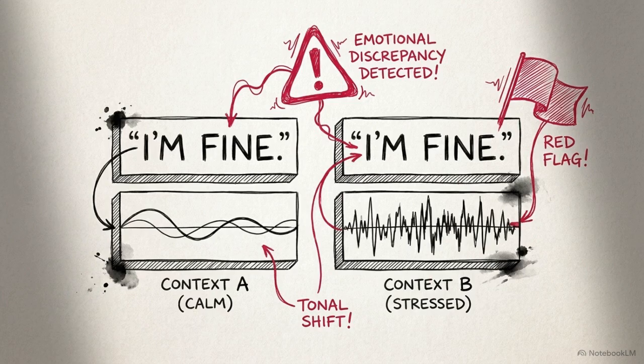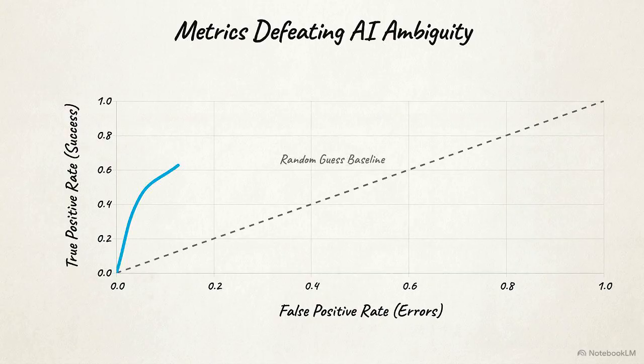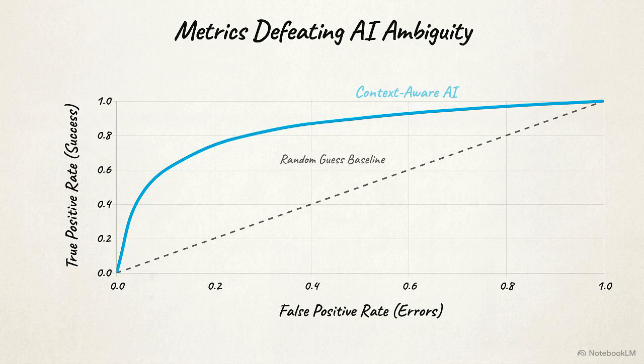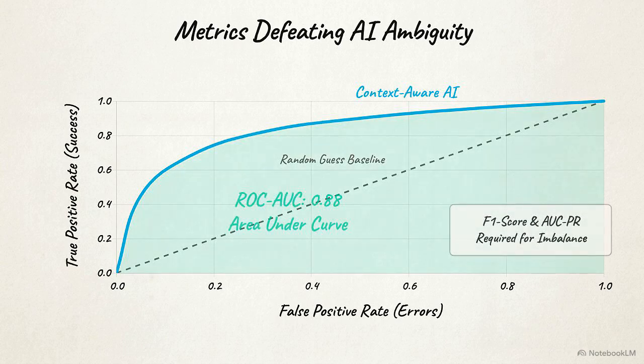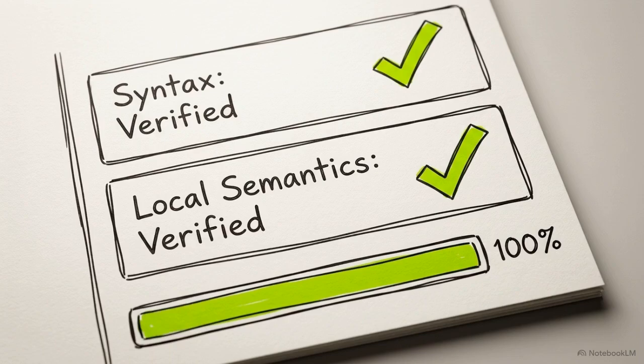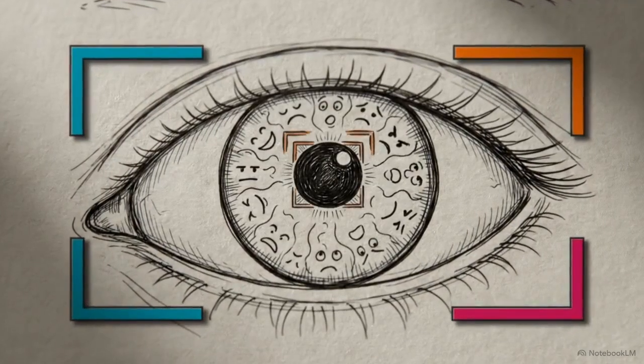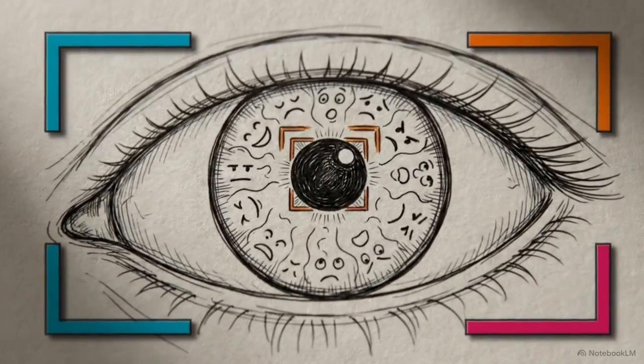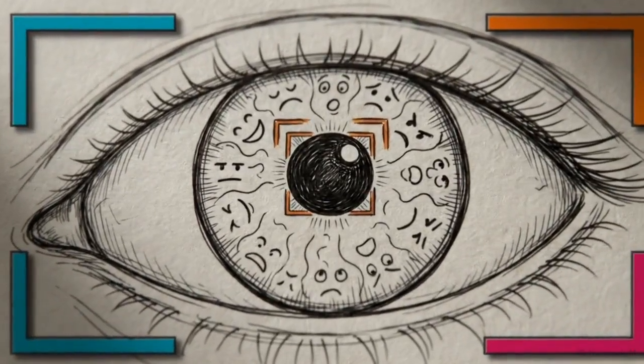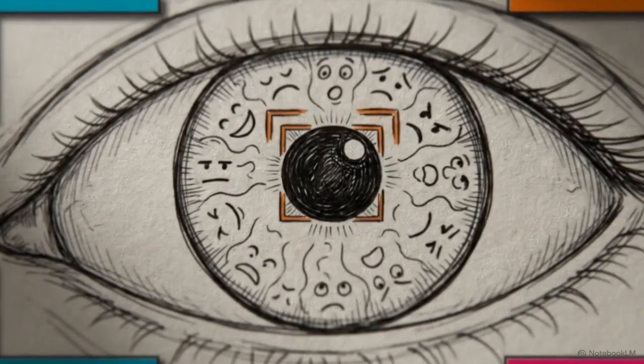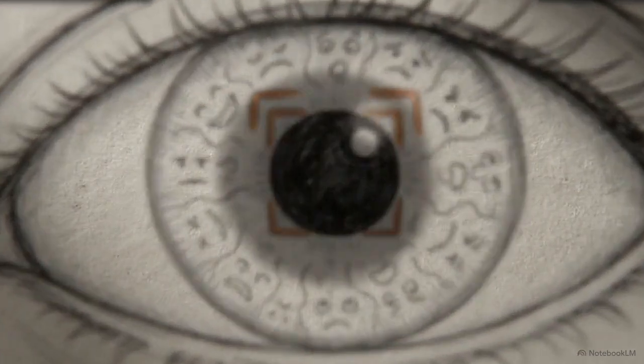Proper evaluation of highly contextual deep learning tasks requires classification metrics like F1 scores, AUC-PR, and a rigorous accounting of dataset subjectivity. Modern NLP has mastered syntax and local semantics. The frontier is now capturing multimodal context, eliminating cultural bias, and building metrics that measure true human intent rather than mere statistical overlap.